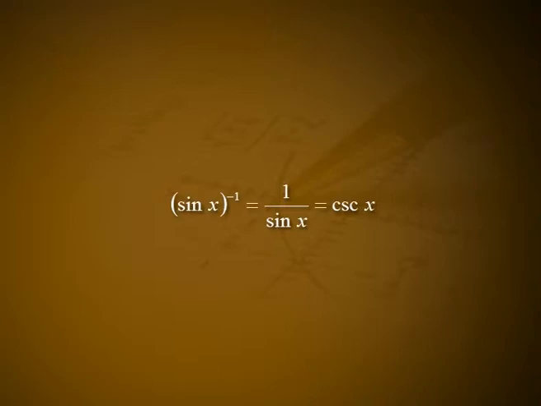The -1 in y is equal to sin inverse x is not an exponent. It means inverse, not reciprocal. The reciprocal of sin x is sin x all raised to -1, which is equal to 1 by sin x, which is equal to cosec x. Also, sin inverse of minus x is equal to minus of sin inverse of x for every x in the domain of the arc sine, which is another way to say that the function y is equal to sin inverse of x is odd.